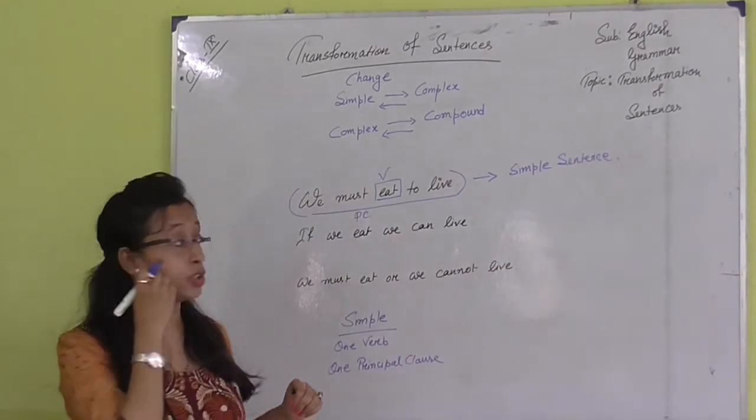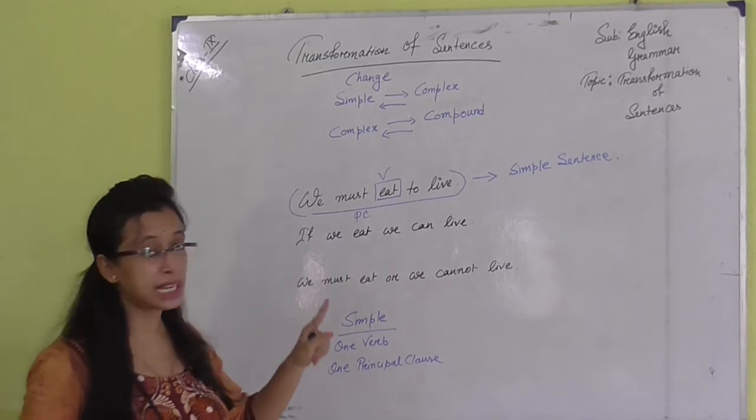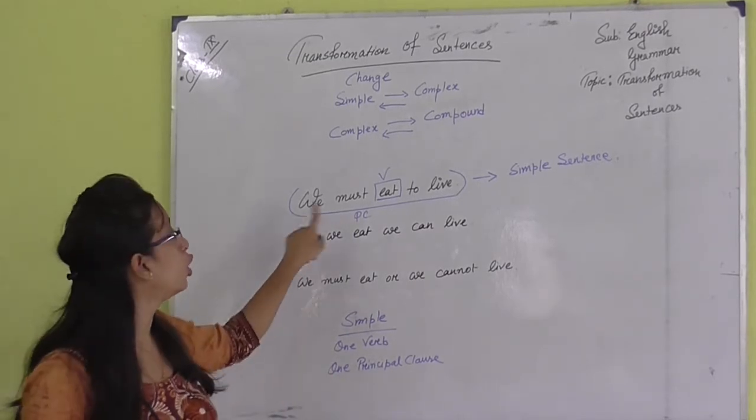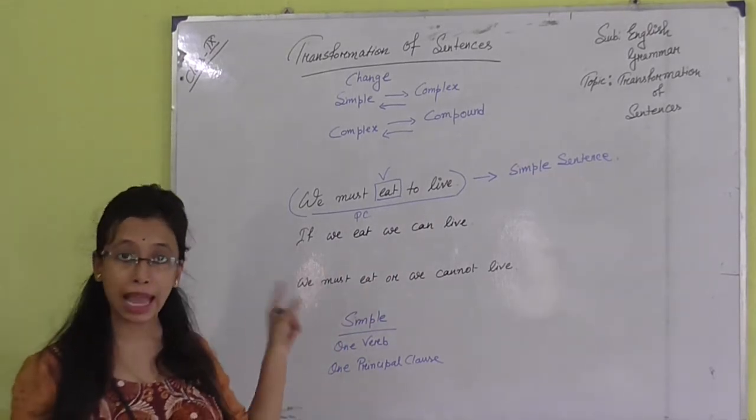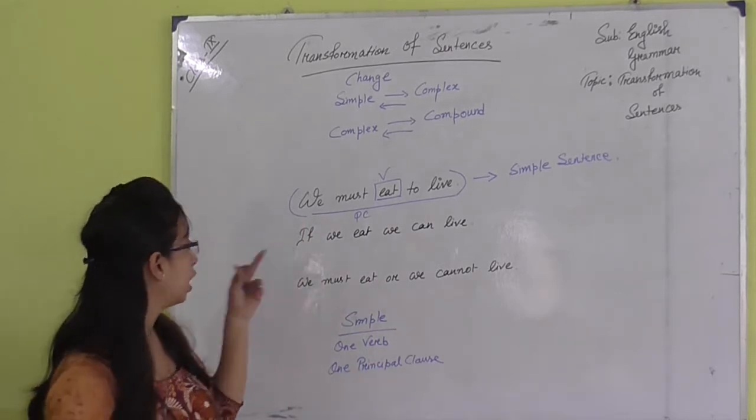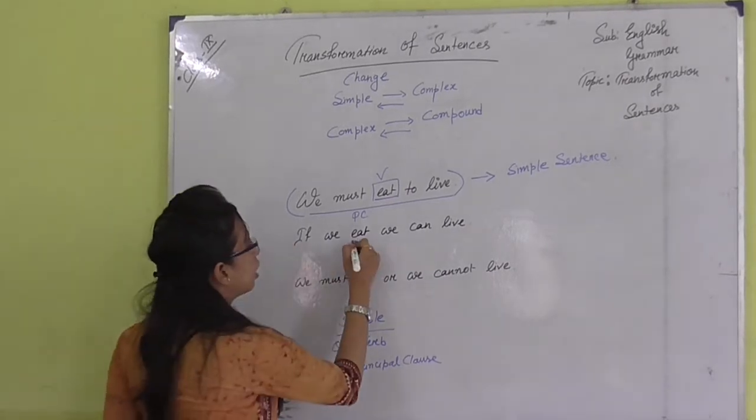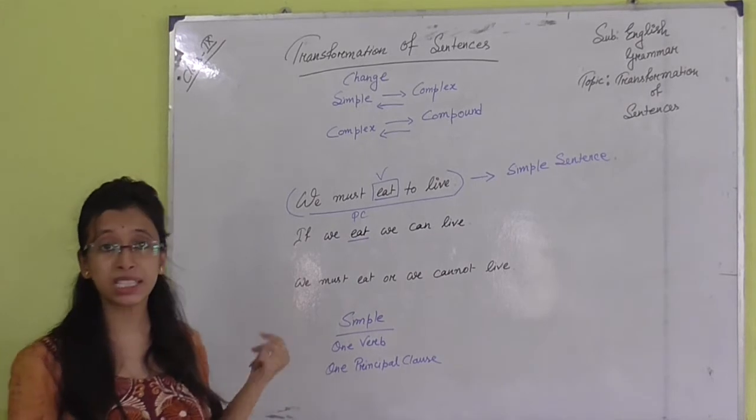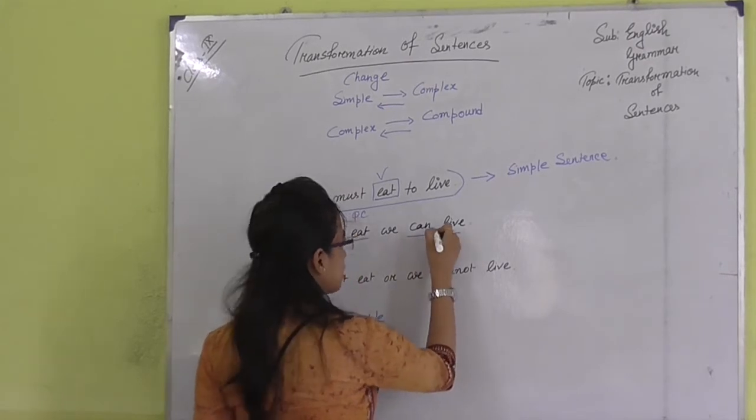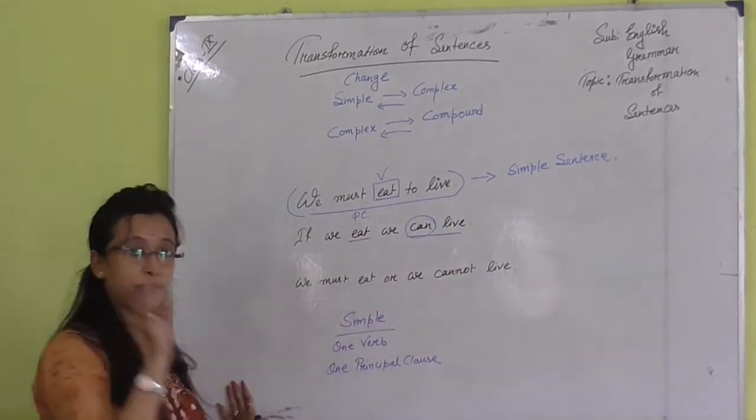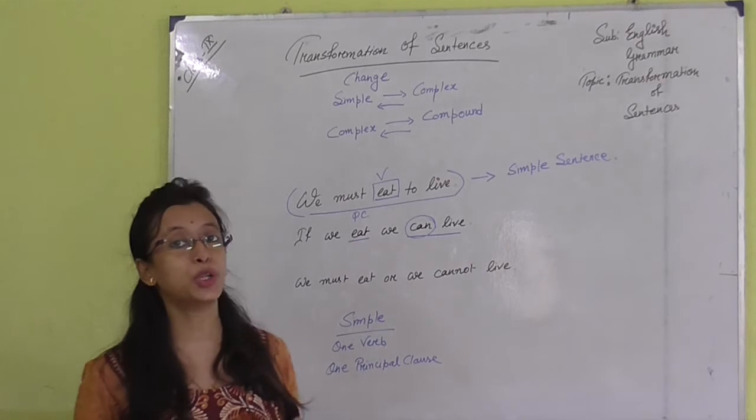Okay, so don't be confused with simple or complex. A simple sentence means one verb, one principal clause. So if you look at this sentence, you can easily say it is a simple sentence. And the next one: if we eat, we can live. Here we can find one verb, eat. Does it mean simple? No, here is another verb, which is can live. Okay, this is a helping verb actually. There are two verbs.